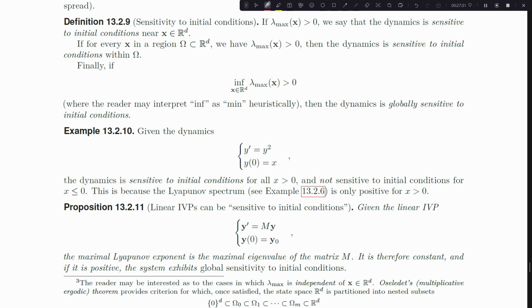And if you solved this instead for some negative values of x, there's my time axis, and suppose I started at -1, what we actually see is we approach 0 over time. Suppose I started here at 1 minus epsilon and I still approach 0 over time, there's no exponential spread between those two points. And since there's no exponential spread, I don't have sensitivity to initial conditions. So that's how we can quantitatively talk about the spread between initial conditions, with this top Lyapunov exponent. And we can talk about sensitivity within regions of where we start, where we initialize.